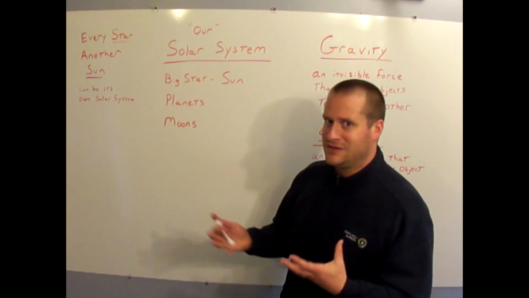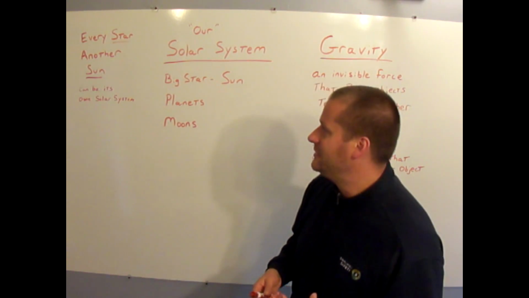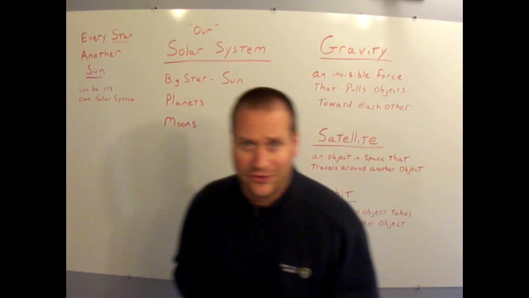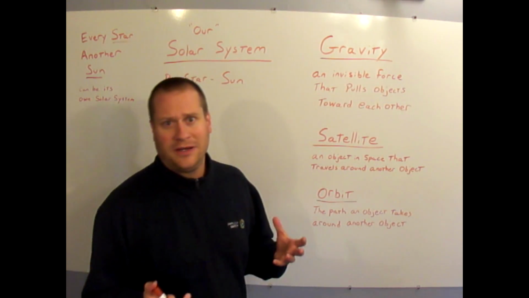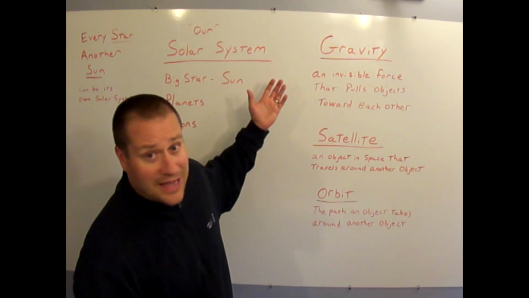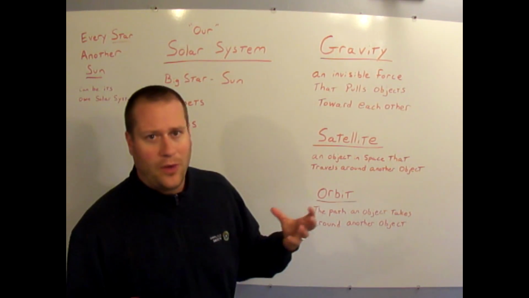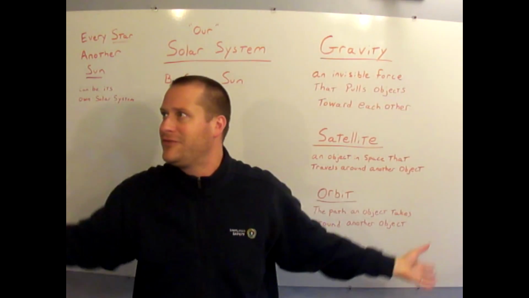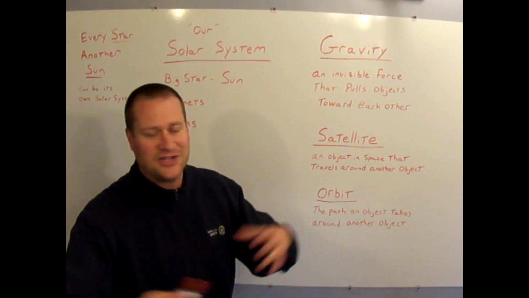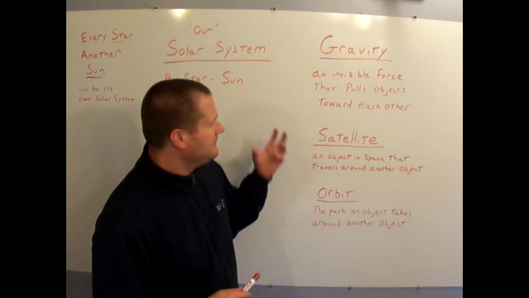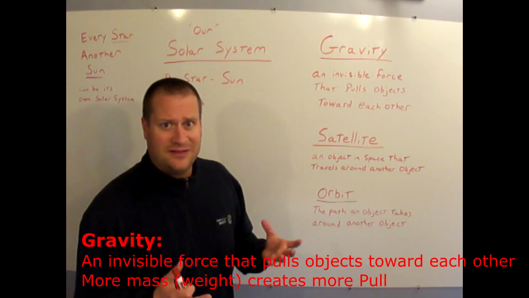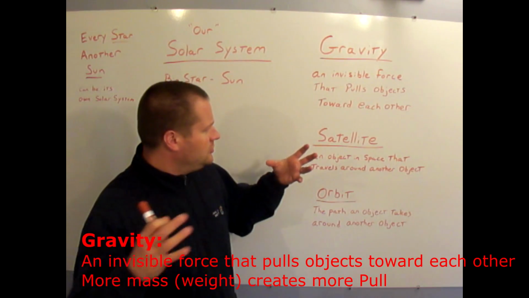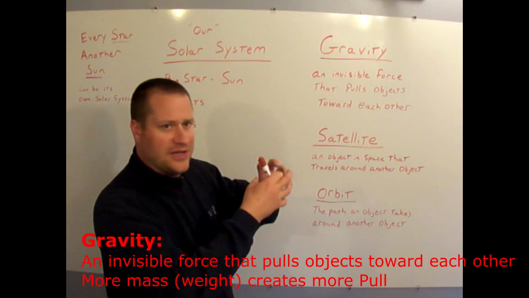Now remember, this is just the beginning of the class, and it's just an introduction, and we're going to go into these things in a lot greater detail. But I want to get one concept across right now, and that's called gravity. So what holds our solar system together and keeps it from flying off to the four corners of the universe and mashing into other solar systems? Gravity is an invisible force that attracts or pulls objects towards each other.